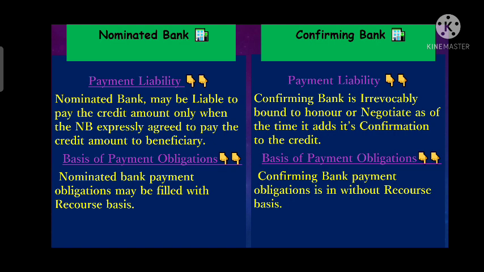So it depends on the nominated bank whether it will pay the credit amount to the exporter in advance or accept the draft.